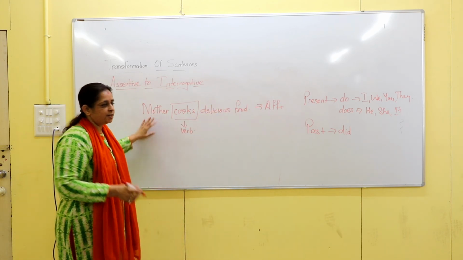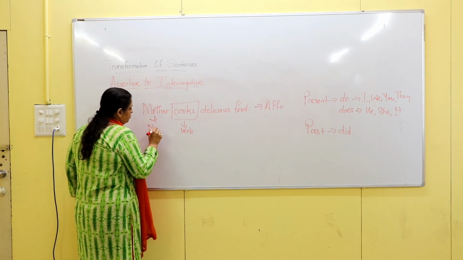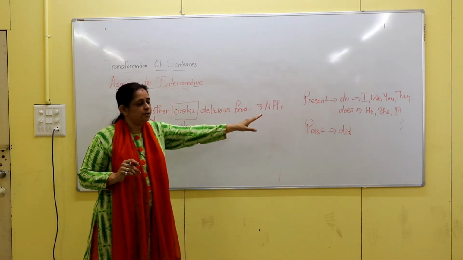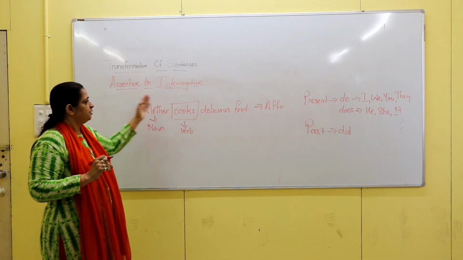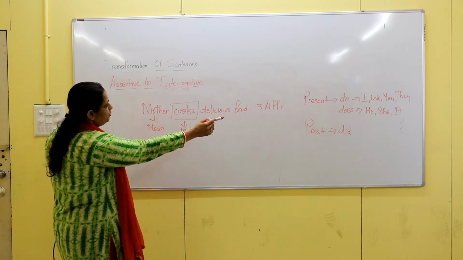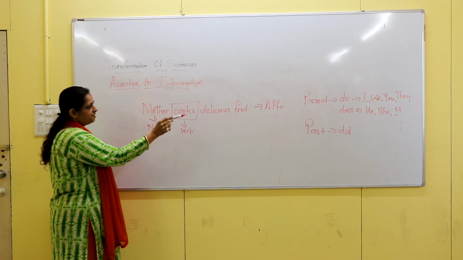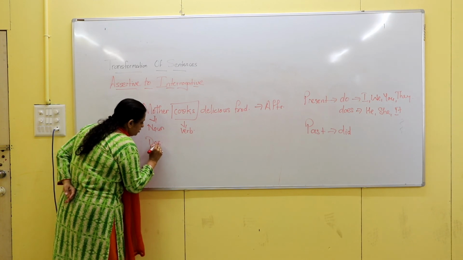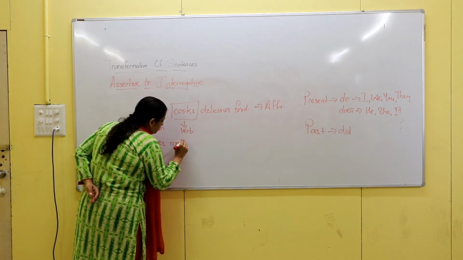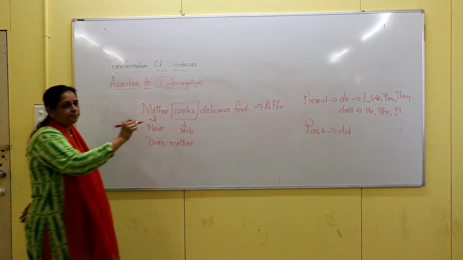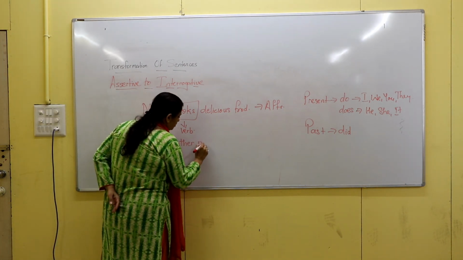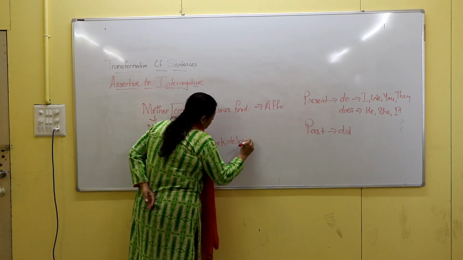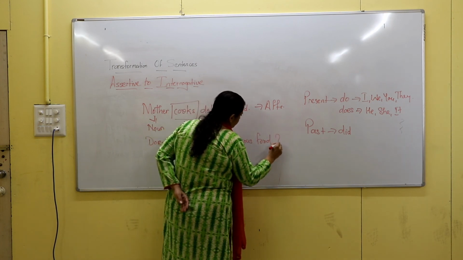So here in the sentence, what is the noun? Mother. Mother is the noun and it is in the singular form, right? So we will be using the word she or the same. So here we will be using the word does, because it is in the present tense and the noun is in the singular form. So you will be using does mother. Now here the sentence is affirmative, you have to apply not. Does mother not cook delicious food, and it will end with a full stop.